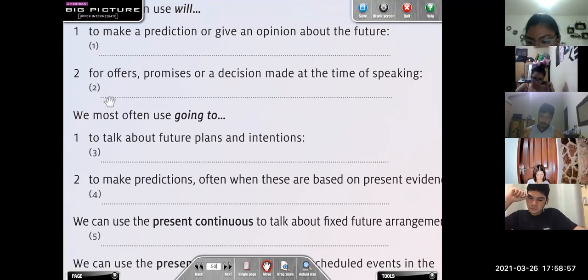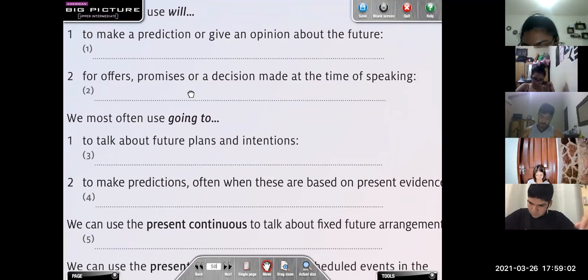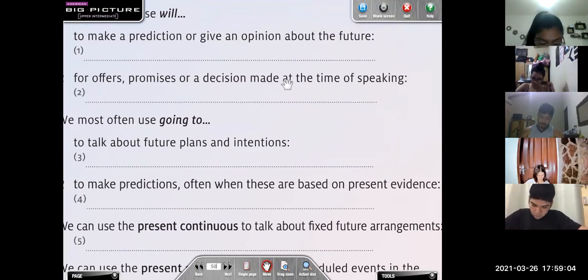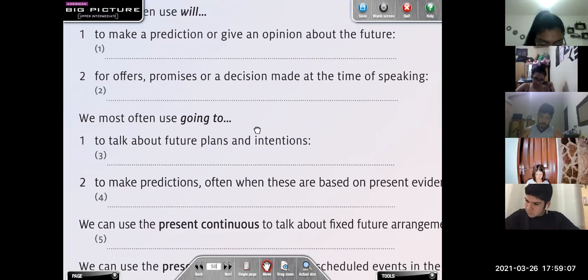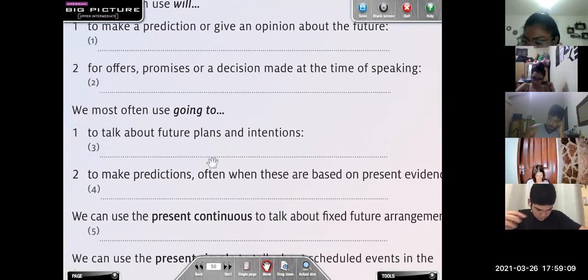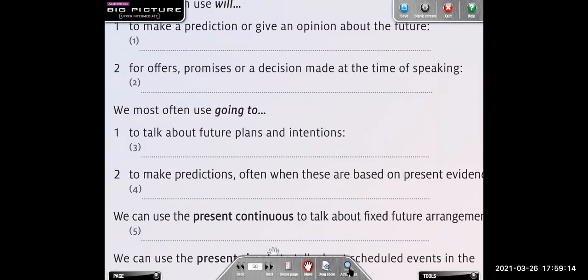Okay. Here we have number 2. For offers, promises, or a decision made at a time of speaking. Which sentence? B. Sentence B? Okay. But a decision, it says. Let's say for offers, promises, and decision. Okay. Yes, sentence B.